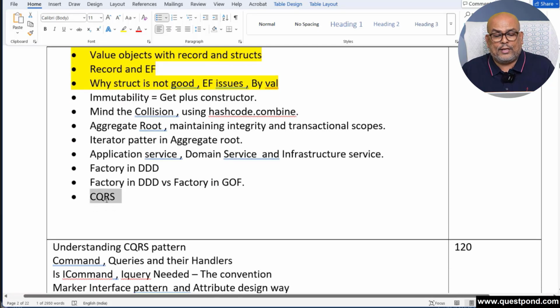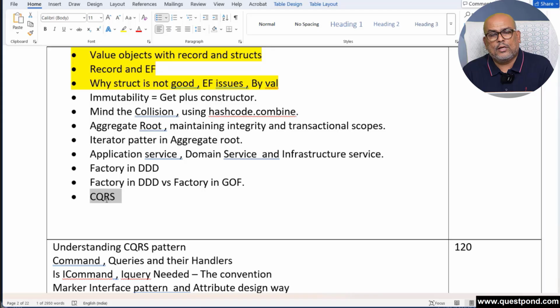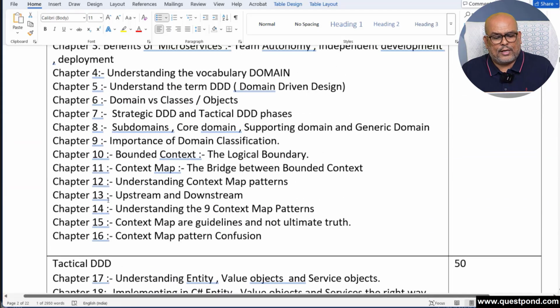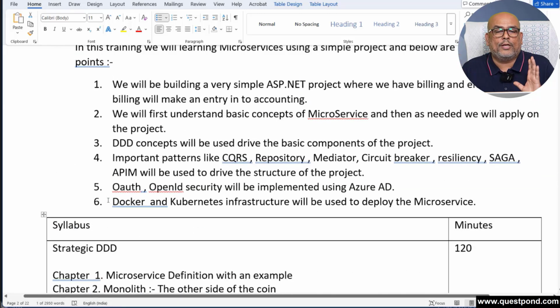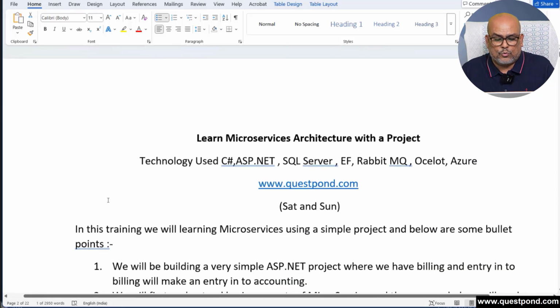So in the next class, we are starting with CQRS. We'll be talking about CQRS, and how it works with the repository pattern. I would suggest, guys, we have still not covered too many topics, right? It is almost only 2 weeks of training. We have completed 4 hours only.